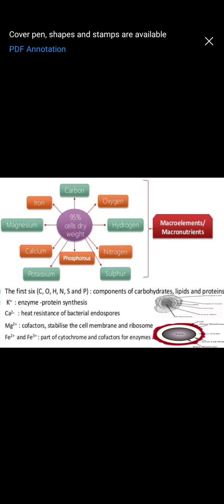So that is about the micro elements. Macro elements, we had seen, are phosphorus, nitrogen, hydrogen, oxygen and carbon. Sulfur also is mentioned, I told you why. These are the ones which are required in large quantities. They are called macro elements or macronutrients. Micronutrients, which are required in trace amounts, small amounts, include potassium, sodium, calcium, magnesium, iron. So these are the micronutrients.